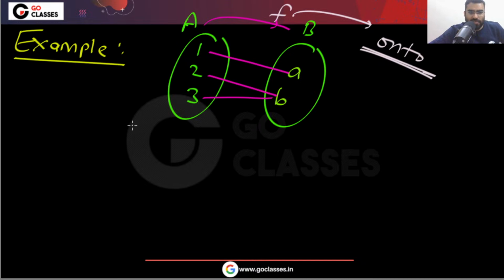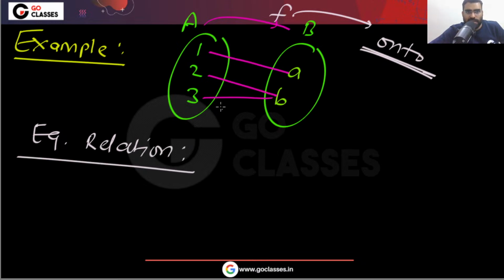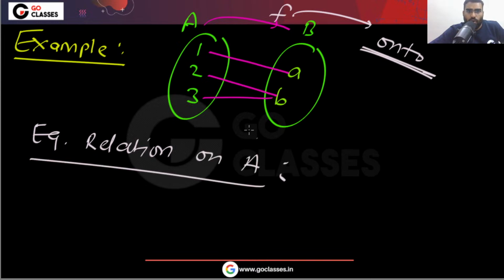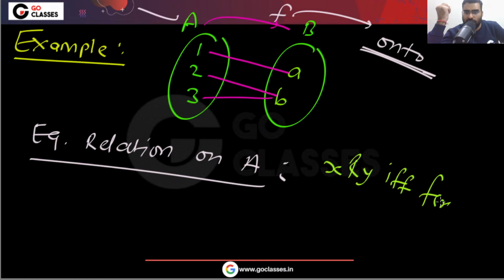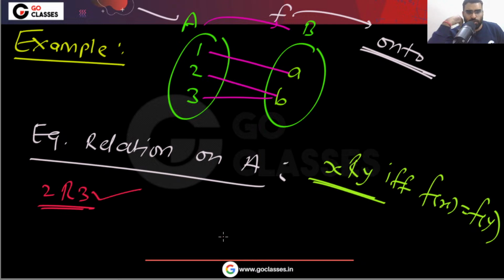Now the question is saying that you are defining an equivalence relation on A. Please understand, on this A you are defining the equivalence relation, and you are saying that two elements X and Y will be related if and only if they have the same image. So here you can easily see that 2 will be related to 3 because they have the same image.